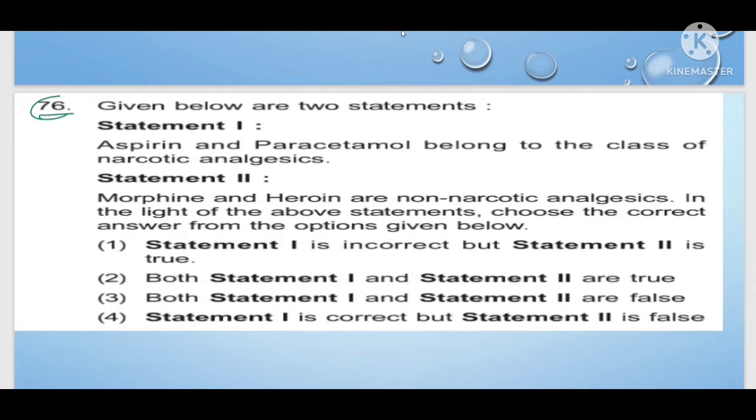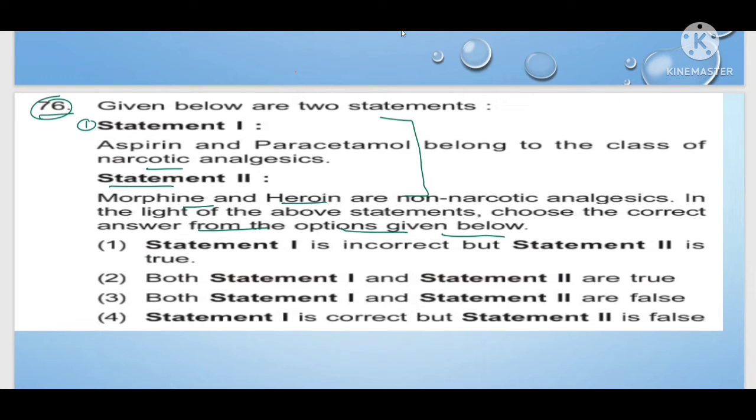Now let us discuss the 76th question. Given below are the two statements. Okay, this here is statement 1: Aspirin and paracetamol belong to the class of narcotics. And statement 2: Morphine and heroin are non-narcotic drugs. In the light of the above statements, choose the correct one from the options given below.